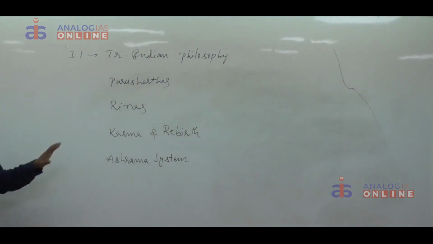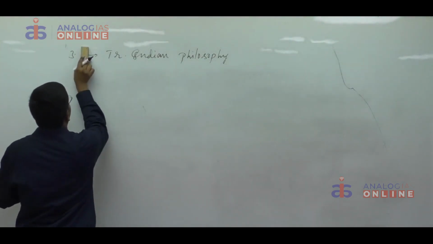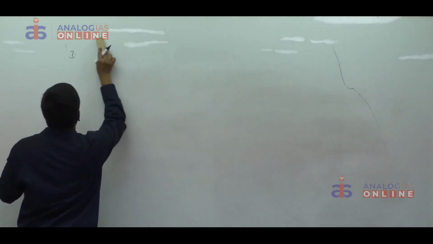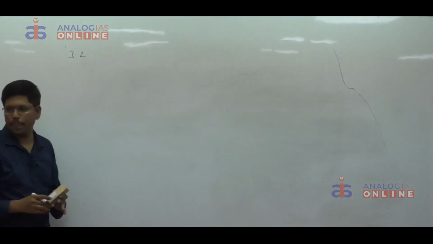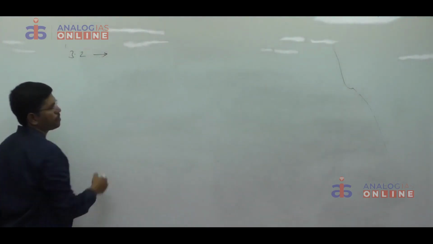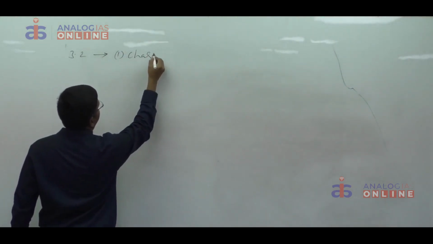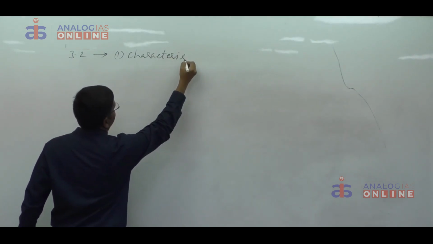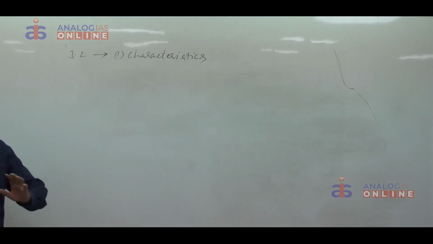Okay. This is about 3.1. Now let us start 3.2, Caste system. First, let us discuss characteristics of the caste system. For the characteristics of the caste system, we have a number of books, but for your exam, if you write some points, that is sufficient.